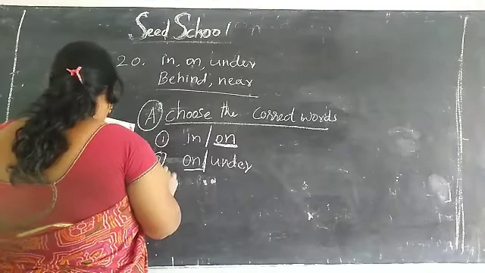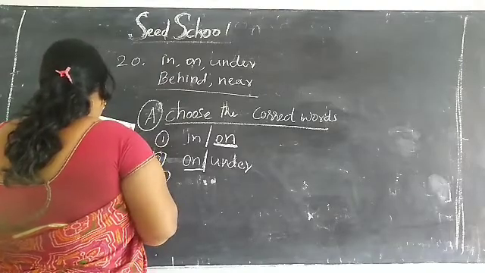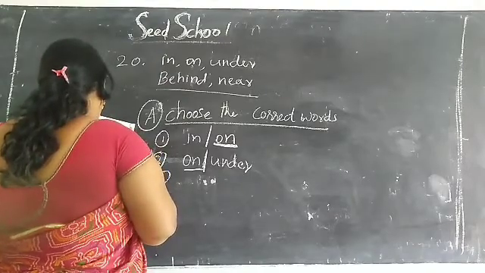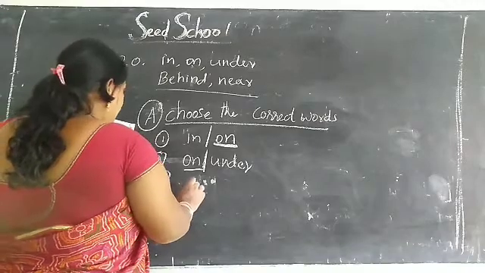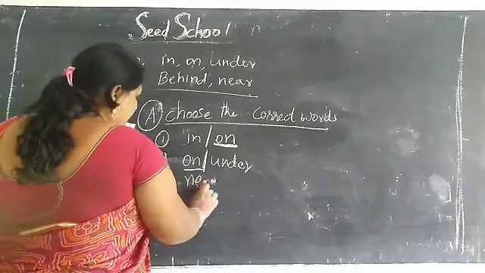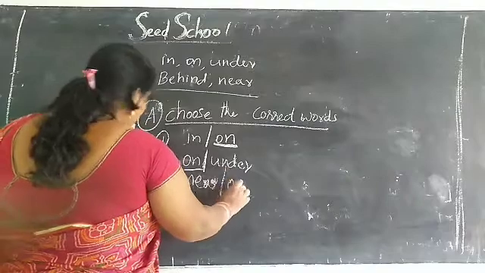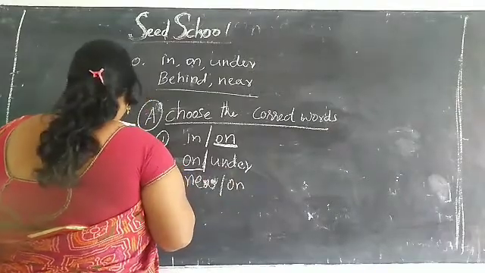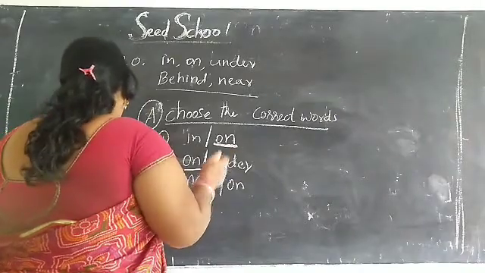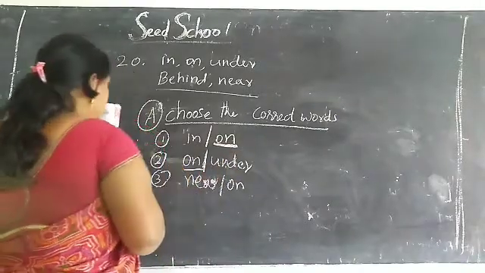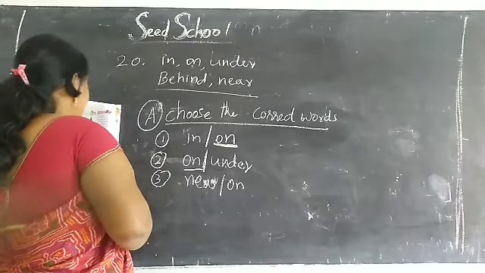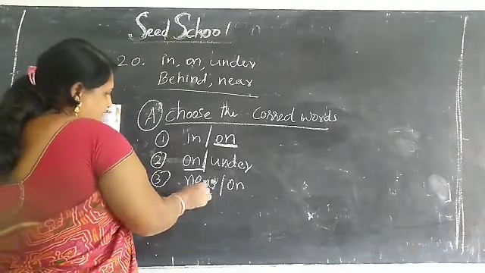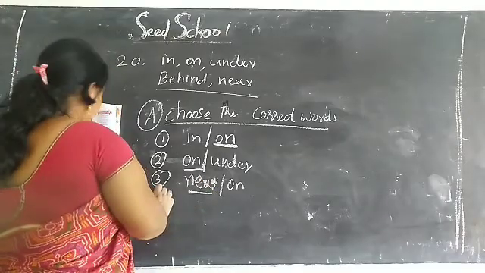Third one, the house is near a river or on a river. First one is near and another one is on. Where is the river, children? The house is near a river. So the answer is near.